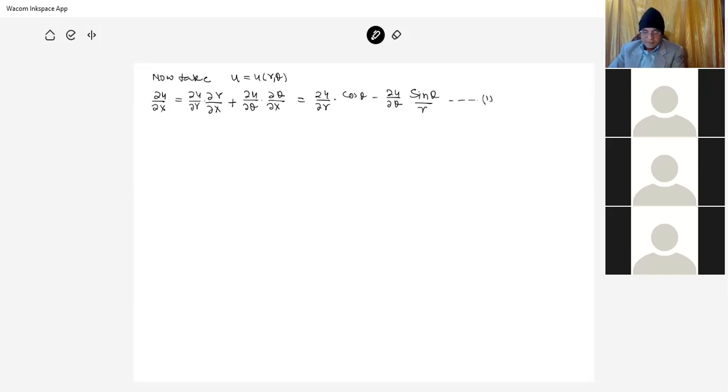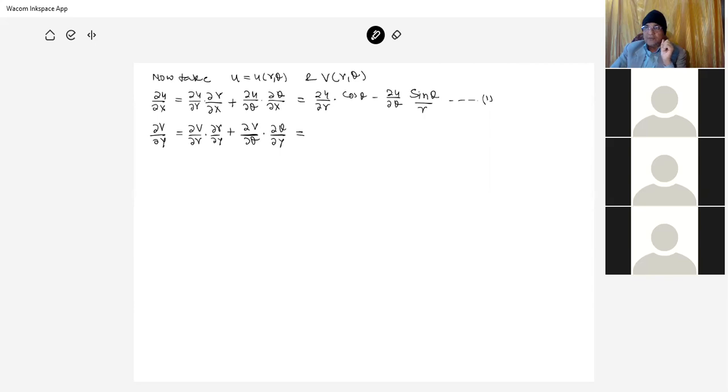Similarly, we have del v by del y. You see, if the first condition is satisfied, this is del v by del y. So this is del v by del r and del r by del y plus del v by del theta into del theta by del y, and v is a function of r and theta.